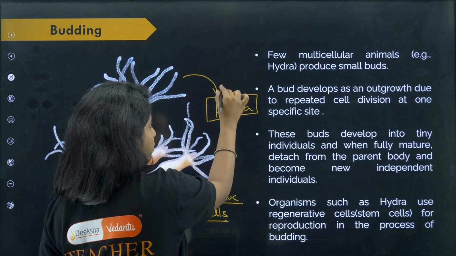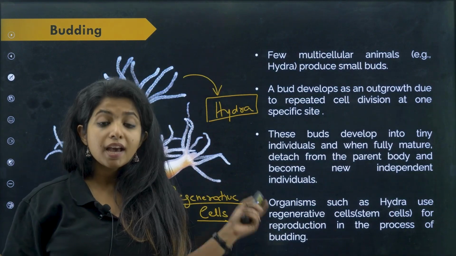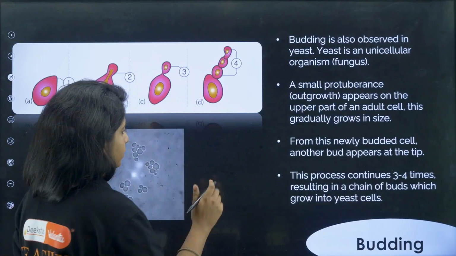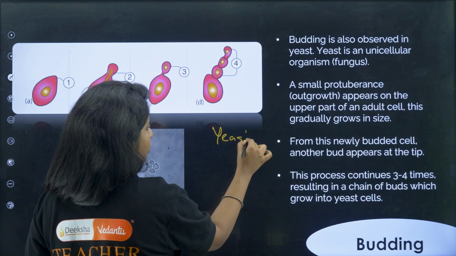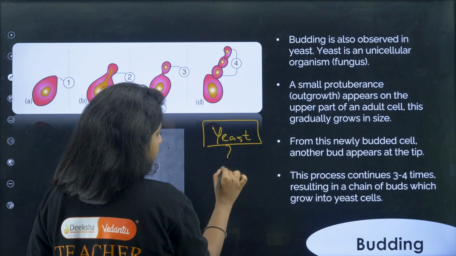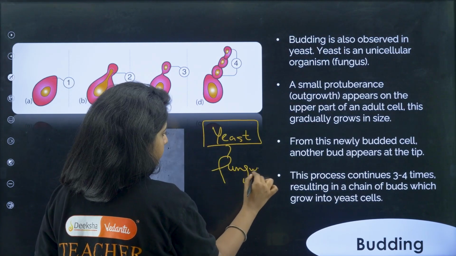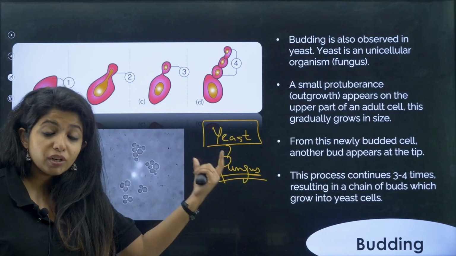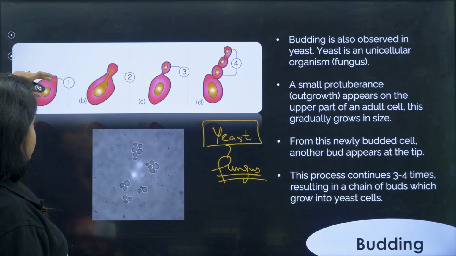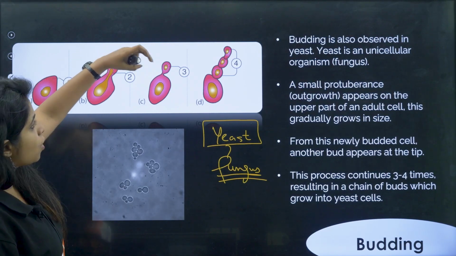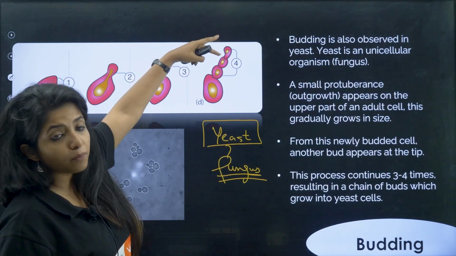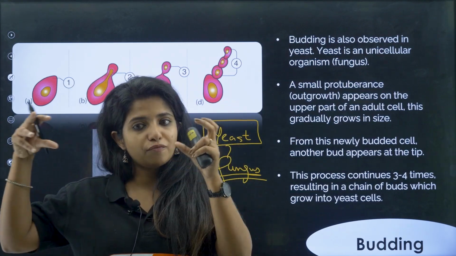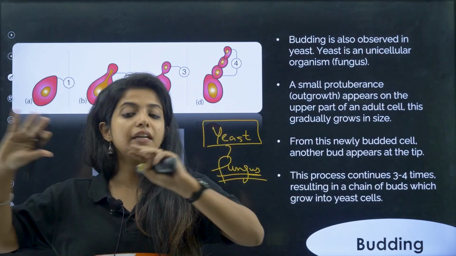Again, this is the famous way of its formation. Apart from that, there is a unicellular organism which does budding, and that is yeast. Now yeast, children, is a fungus. Please remember, yeast is a fungus. There are multicellular fungi, but the only unicellular fungus is this one. So yeast is there. There is a small bud that is being formed. They keep on budding, and the thing that is unique about them is that they make a chain of buds and later dissociate.